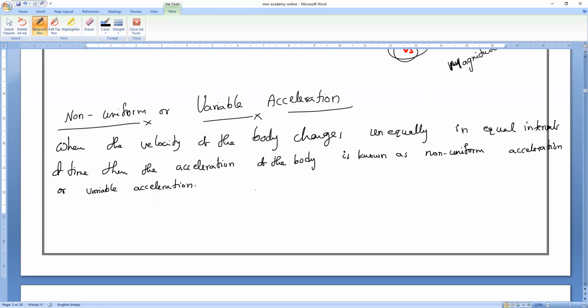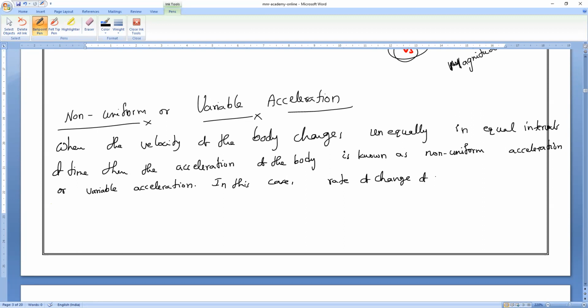So in this case, is velocity constant or not constant? Not constant. In this case, rate of change of velocity. Yesterday I told you rate of change of velocity is known as what? Whenever you get a rate, it means with respect to time.